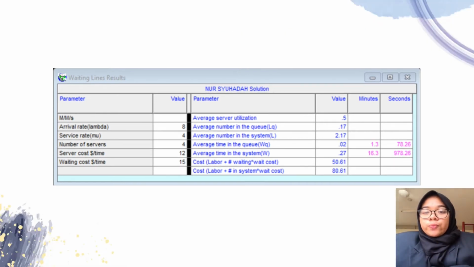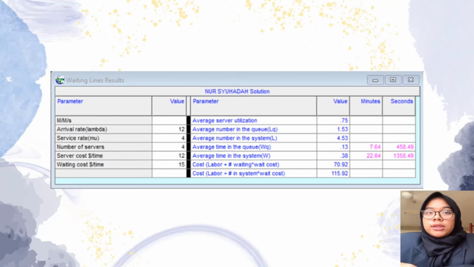So this is the output for the first situation, but when the number of servers is equal to 4. So the total cost of the system and the total cost of the waiting time is like that. The second situation, which is lambda equal to 12 and mu equal to 4, with the number of servers equal to 4. So the total cost of waiting time and the total cost of the system is stated like that.